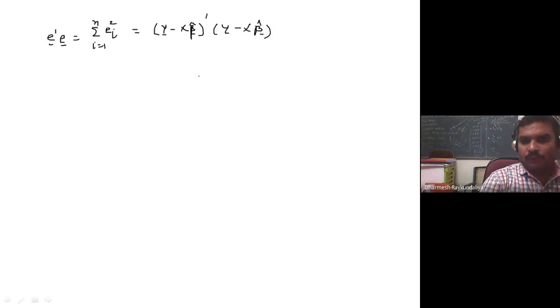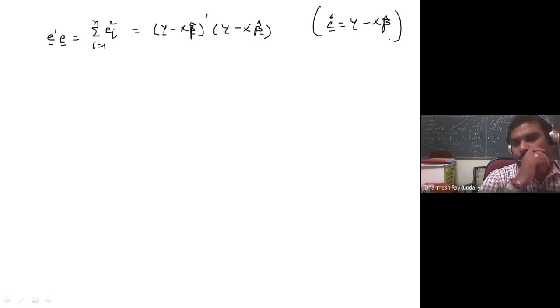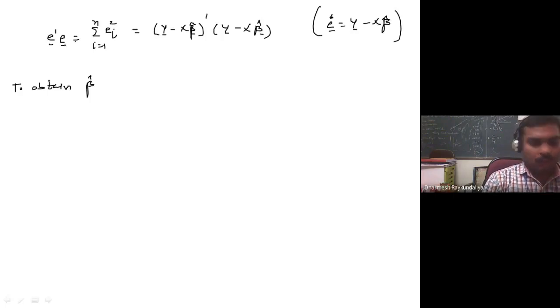Why? Because we know that e is equal to y minus x beta cap. It is the residual vector, defined by y minus x beta cap. So I wish to minimize e transpose e to obtain beta cap. How will you minimize this quantity? Can anyone suggest which method to use?